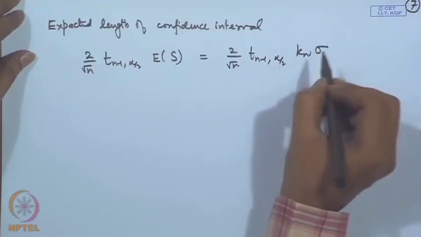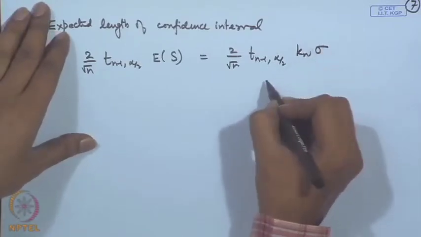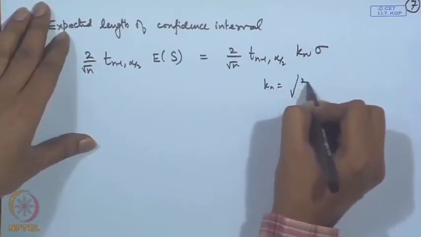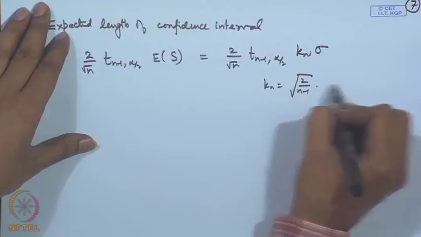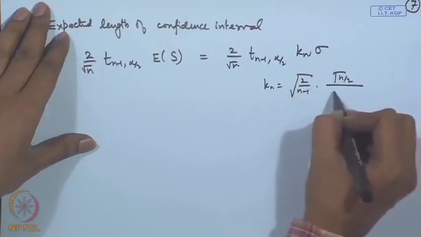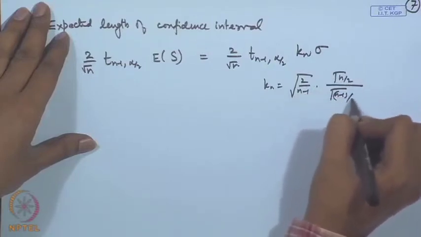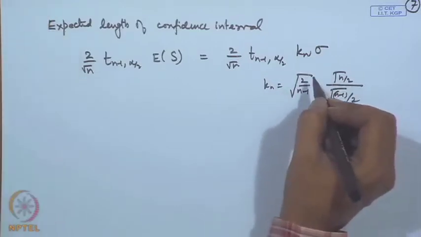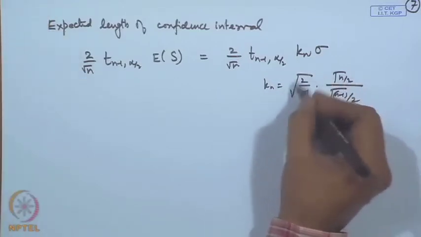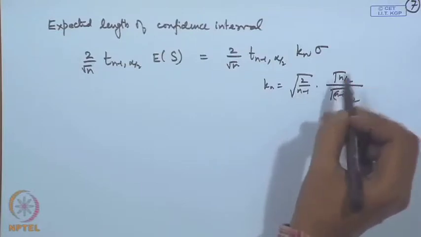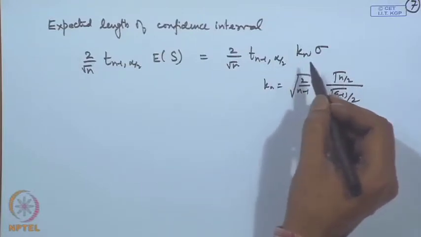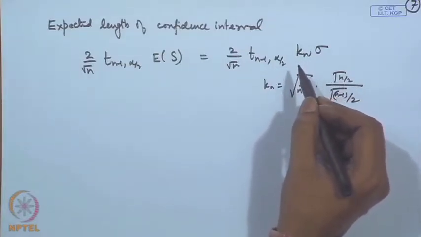times sigma, where of course k n was given by root 2 by n minus 1 gamma n by 2 divided by gamma n minus 1 by 2. So, this coefficient of course, you can see again it will go to 0 as n tends to infinity. So, that is satisfied here.